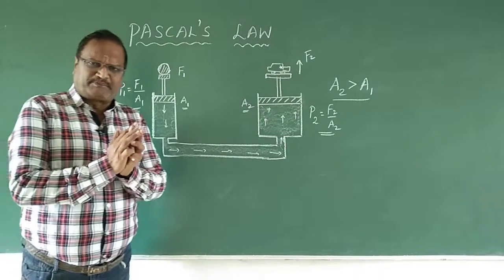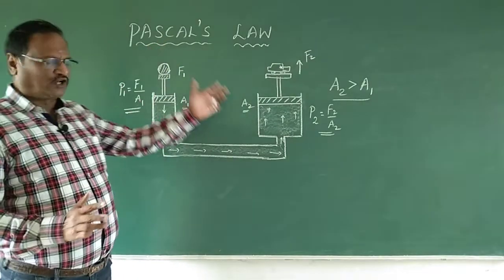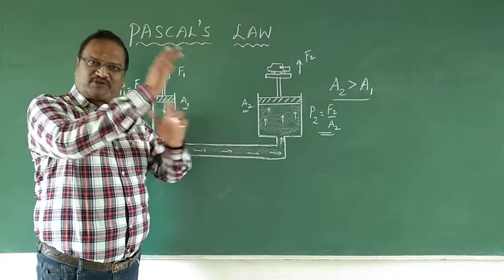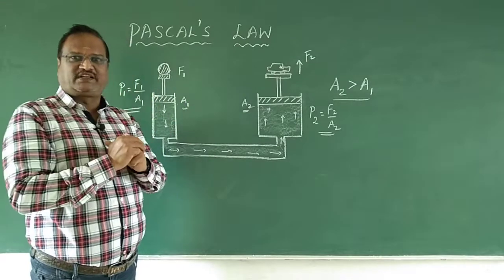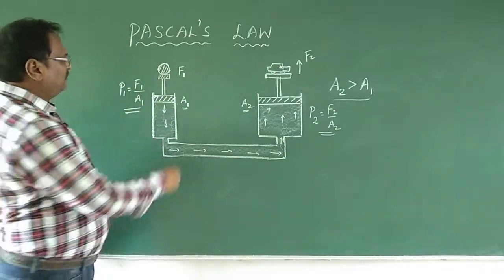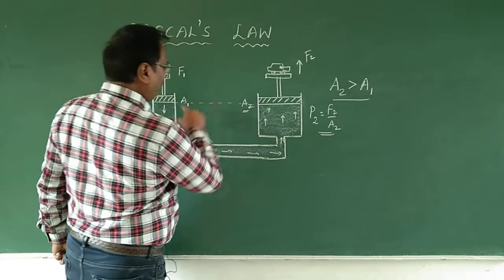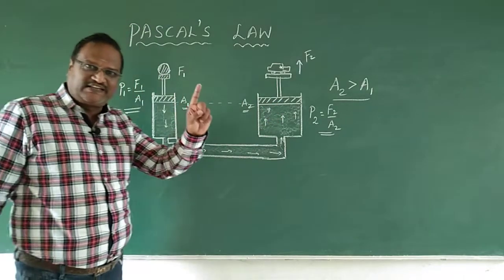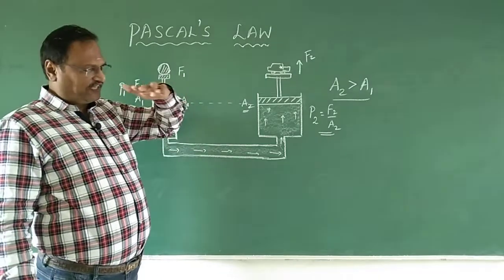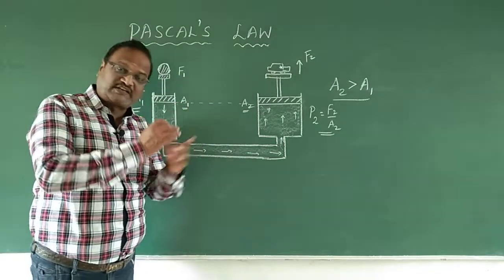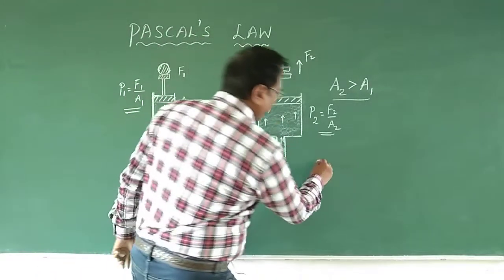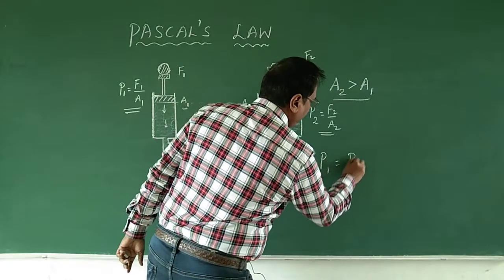This same principle of Pascal's law, where the pressure is distributed equally in a confined liquid, what are we going to say about the level of these two pistons? They are the same. We already studied in the liquid property that at the same level the pressure will remain the same. So, P1 should be equal to P2.